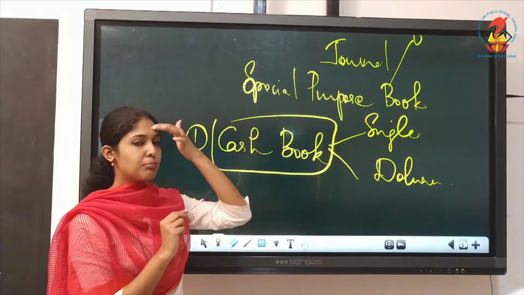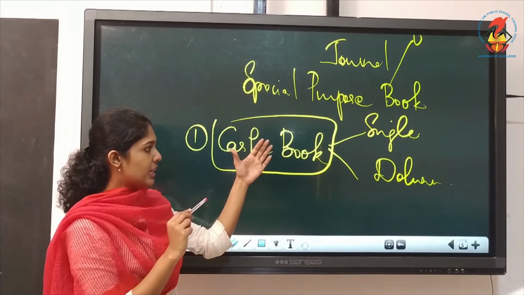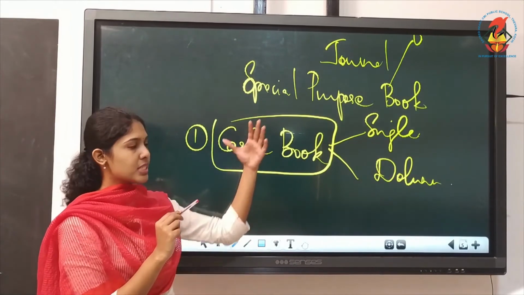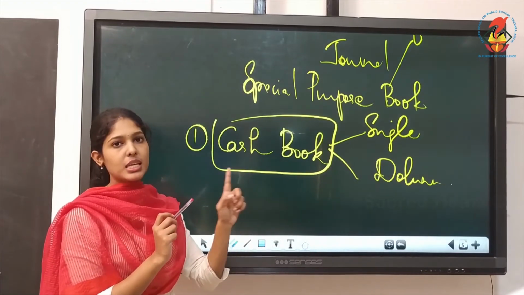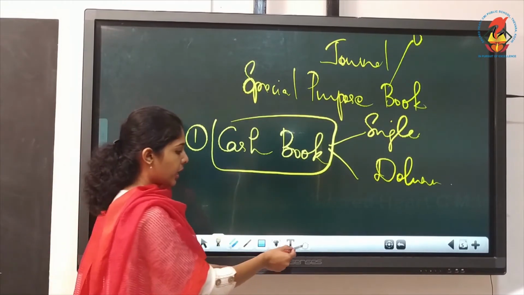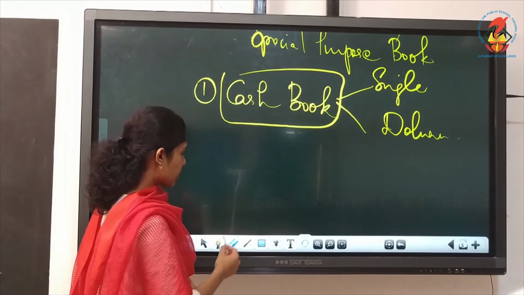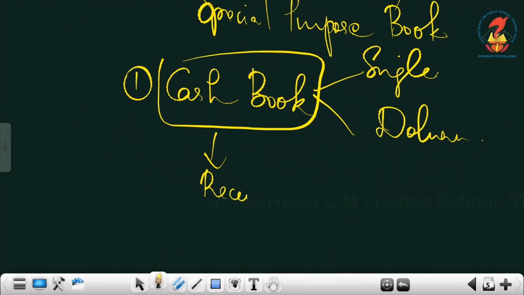So that is the subdivision of journal. We have 6 subdivisions, or 6 special purpose books. And the first one is cash book. That means all cash transactions like receipts and payments of cash will be recorded in this cash book.